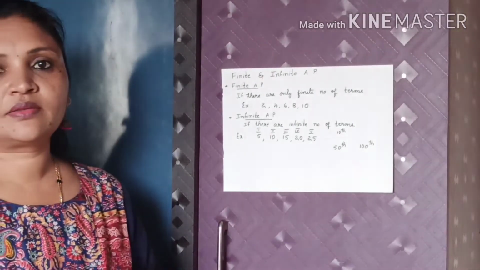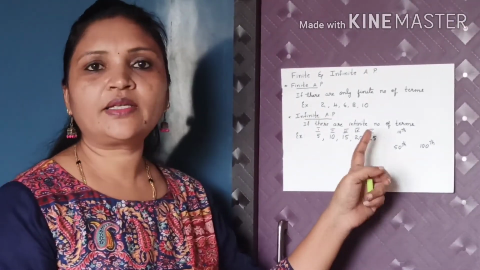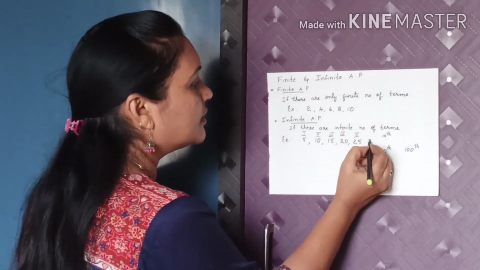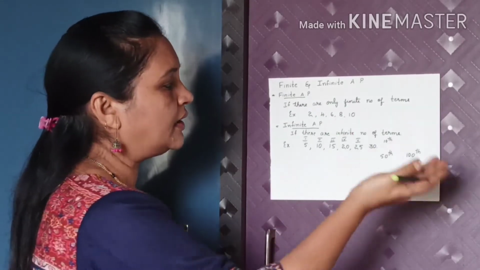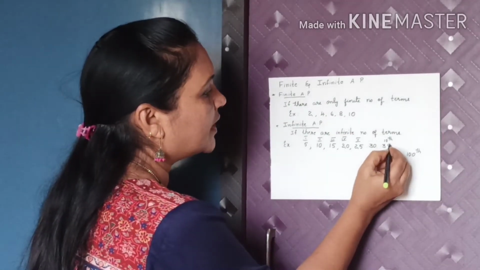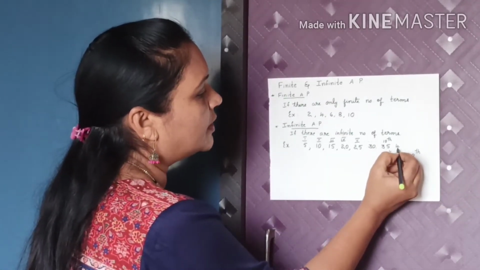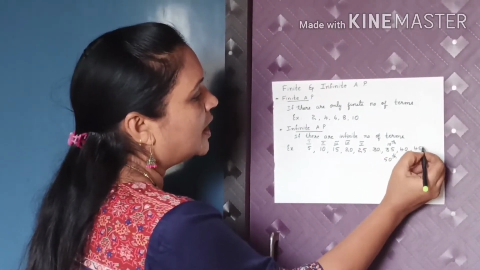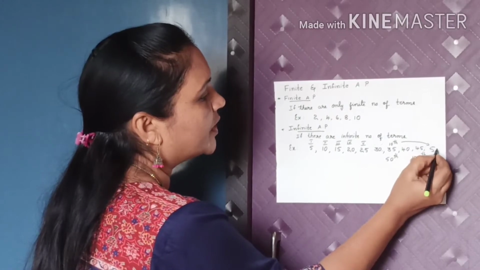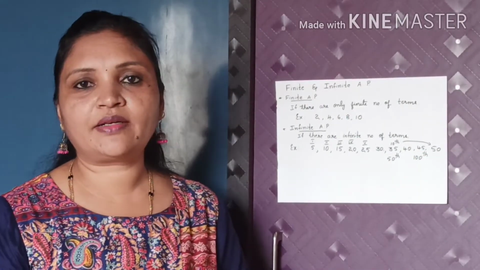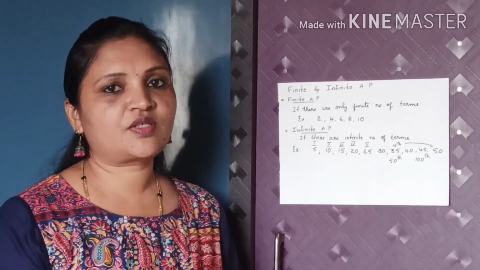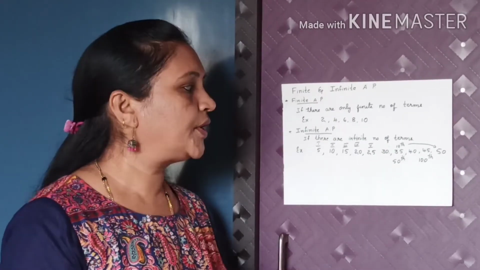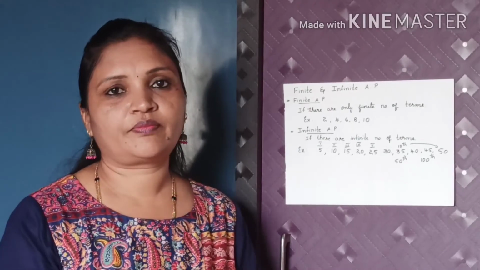Then how to find it? If it is the 6th term, I can say that it will be 30, or the 7th term will be 35, or the 8th term will be 40, the 9th term will be 45, and the 10th term will be 50. But what about 100? We don't have the patience to go on writing up to 100 terms. Or I want to know the 1000th term.